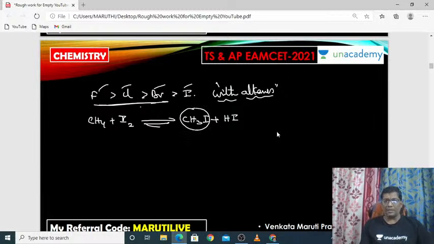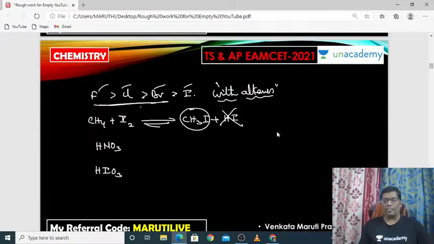If you want to get the methyl iodide, you have to stop the production of HI, or otherwise, as and when the HI is formed, you have to remove the HI immediately by adding some other chemicals. What other chemicals do we need to add to remove the HI as and when it is formed? See here, HNO3 is one of the important substances and HIO3 is the other substance.